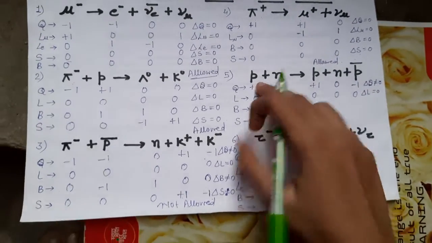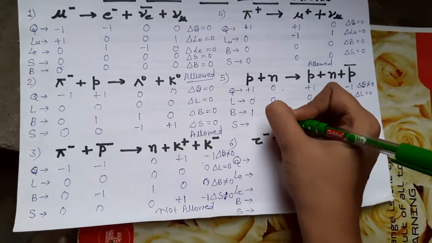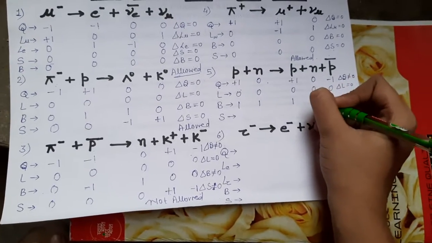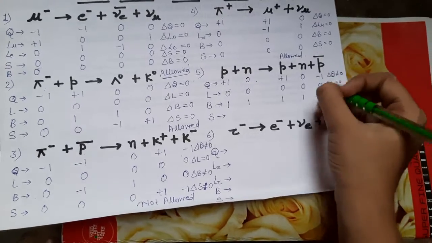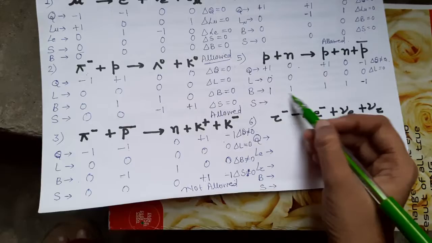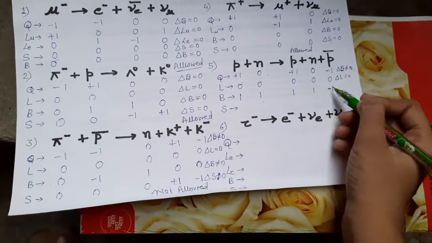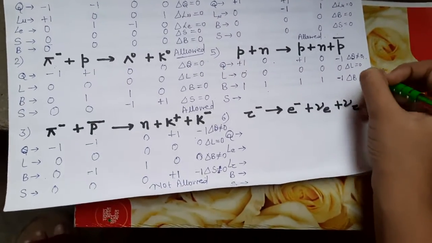It is a baryon, yes, so 1. It is also a baryon, then again 1, again it is a baryon, 1, and it is an antiparticle, so minus 1. So on this side it is 2 and this side it is 1. So baryon number is not conserved.